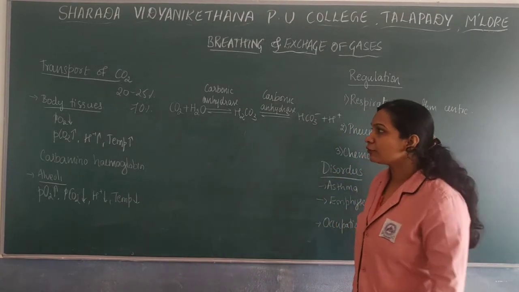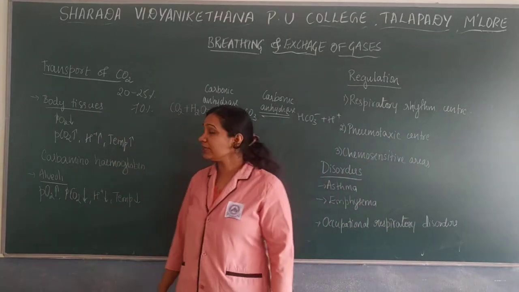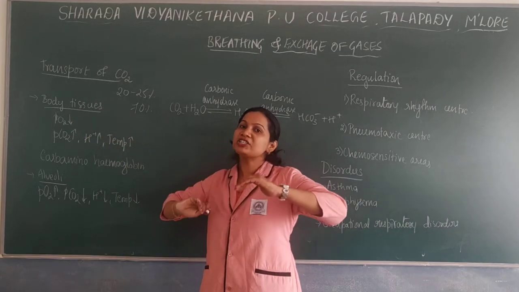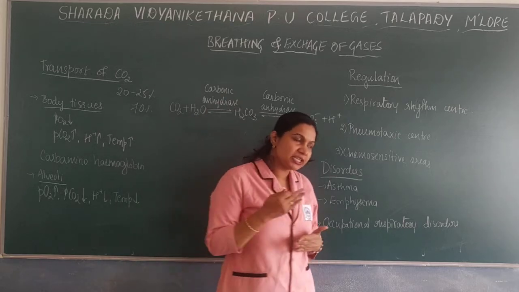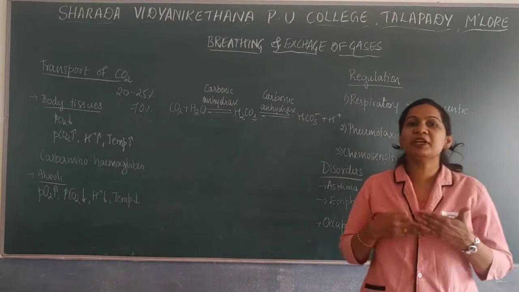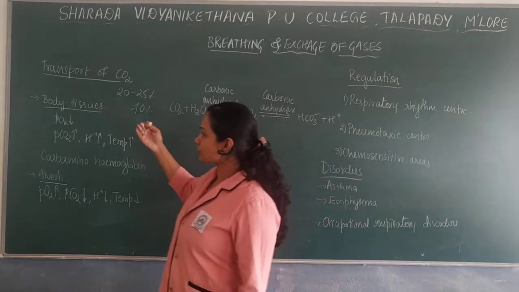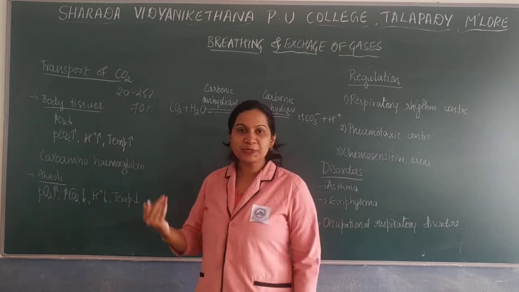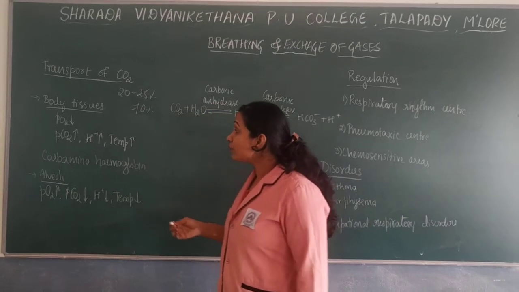Now we'll start from the body tissues. In the body tissues, partial pressure of oxygen is low, partial pressure of carbon dioxide is high, H+ concentration is high, and the temperature is also high.